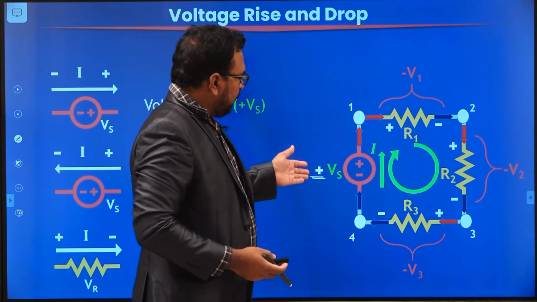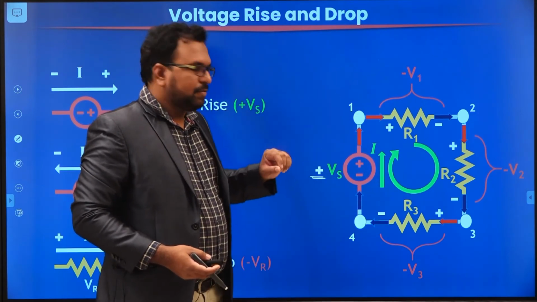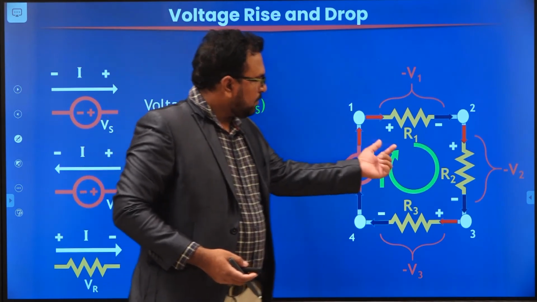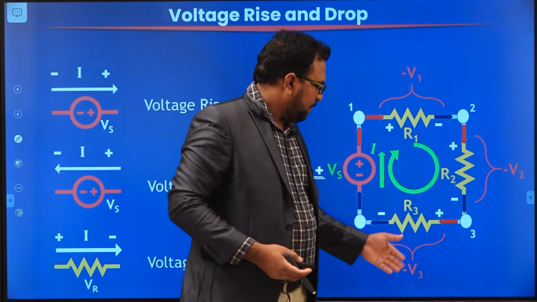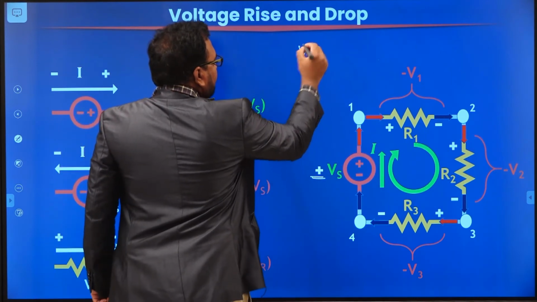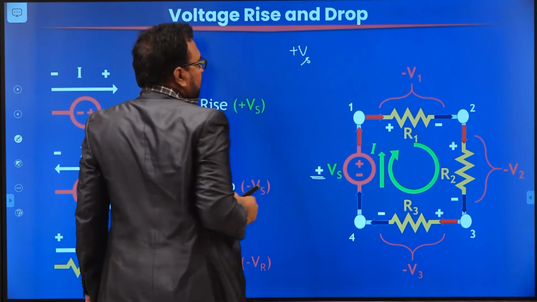Because we know the voltages across all the elements present in the given circuit. The voltage across the source is plus Vs, across R1 is minus V1, across R2 is minus V2, across R3 is minus V3. So if you apply KVL, the sum of the rises is nothing but Vs.